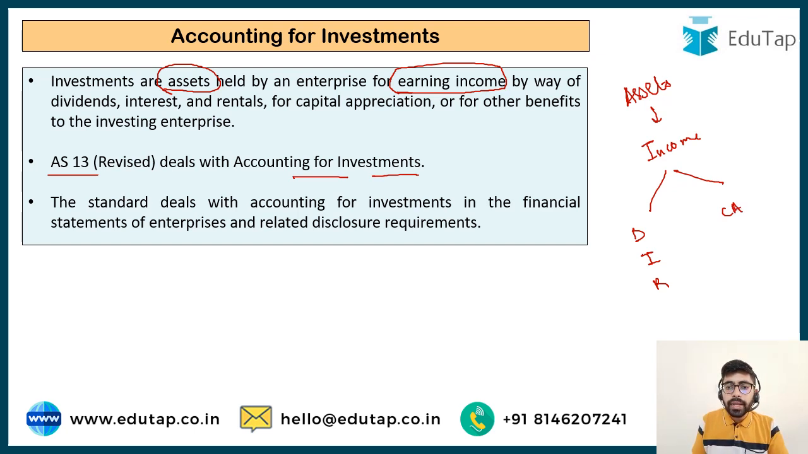So if we are putting in money in the shares, we would get dividend, or we may also get capital appreciation. The price of the shares is going to increase. We may get interest on a loan or debentures. We may get rent if we are investing money in a property. So this standard tells us how we have to account for the investments in the financial statements of enterprises and how the different disclosures have to be made in respect of investments.